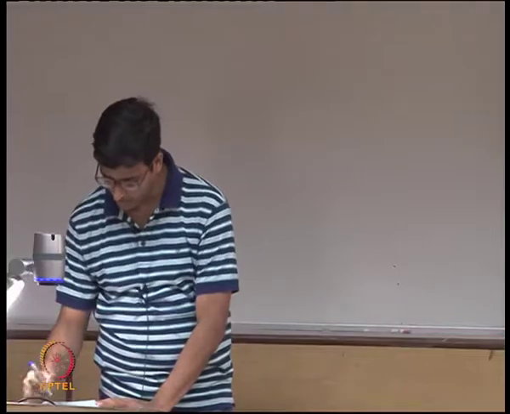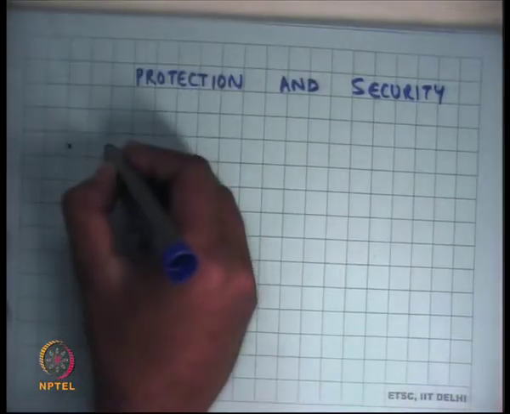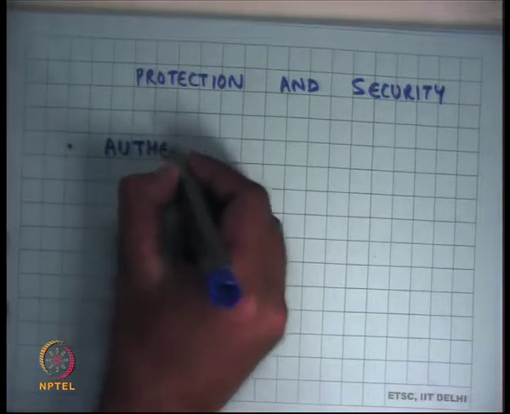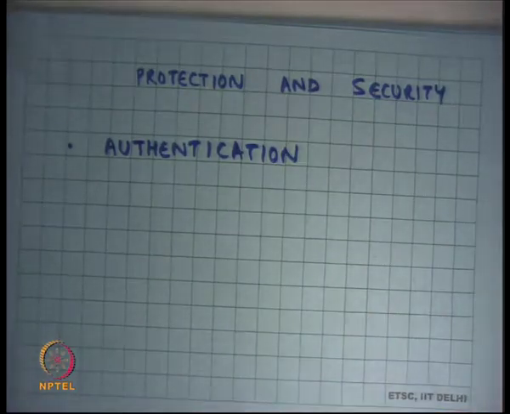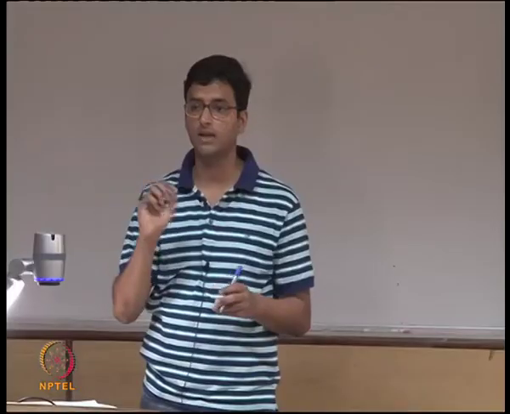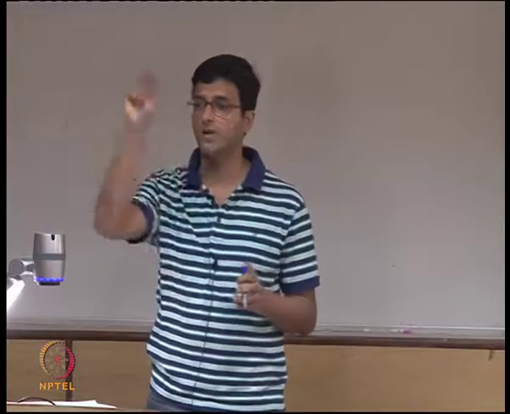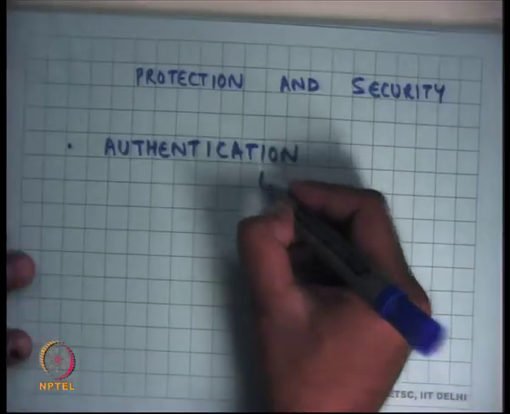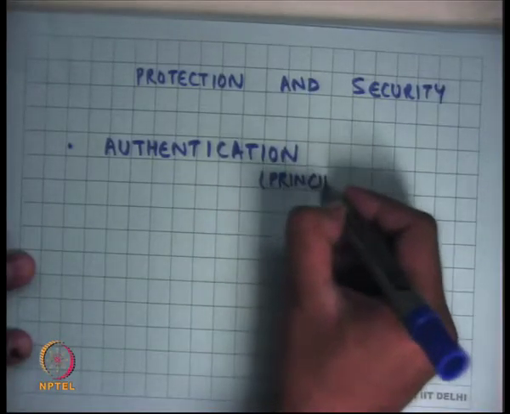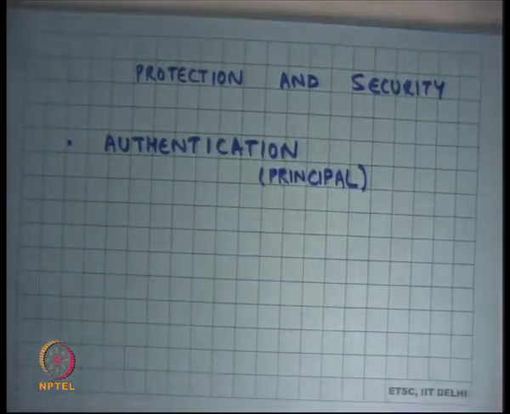So protection and security is made up of three things: authentication, which is a method of saying who is who. Our login IDs or some other names basically say who is behind this action. So we have some notion of entities, and we have some way of ensuring that this entity is behind this action. This entity is also called a principal. So authentication identifies the responsible principal behind each action.